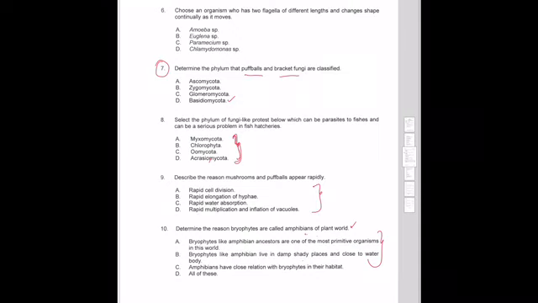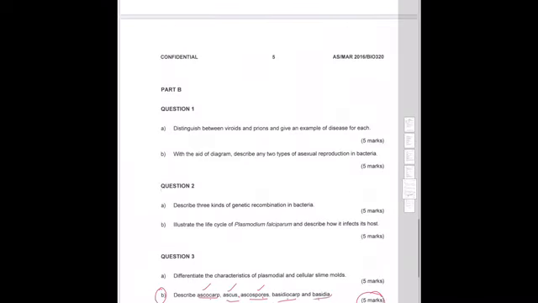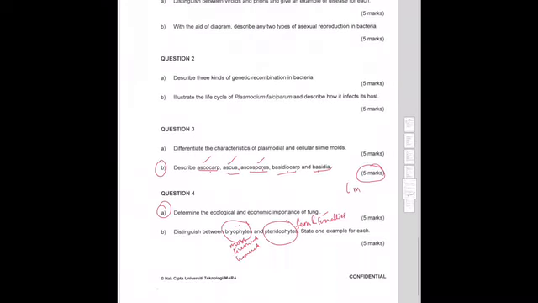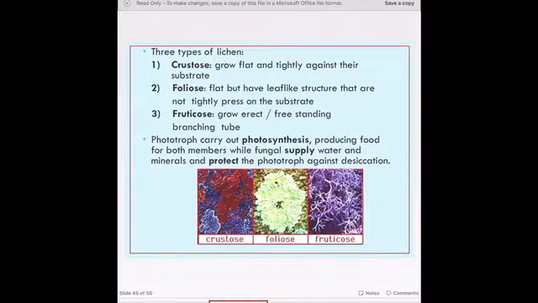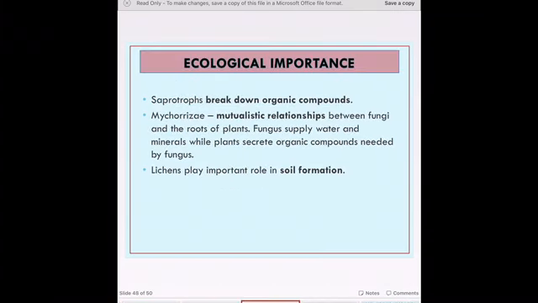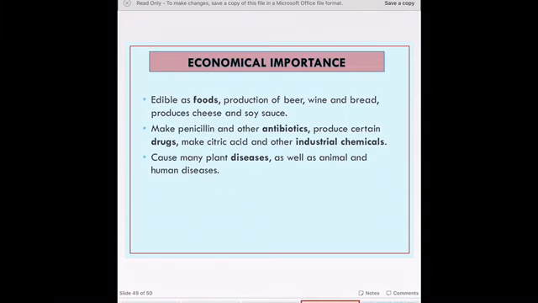Okay, now we go into subjective questions. Question number 3, differentiate the characteristic of question 3B, describe ascocarp, ascus, ascospore and basidiocarp, basidia. So each 1 mark. Okay, each will be given 1 mark. Okay, determine the ecological and economic importance of fungi. This one ada dalam lecture notes. Okay, ecological importance, this one, and economical importance of fungi.